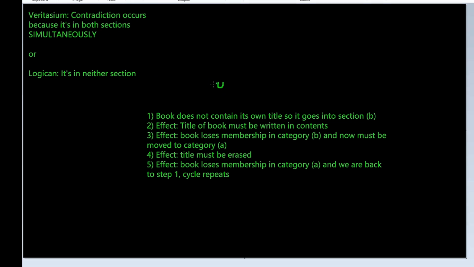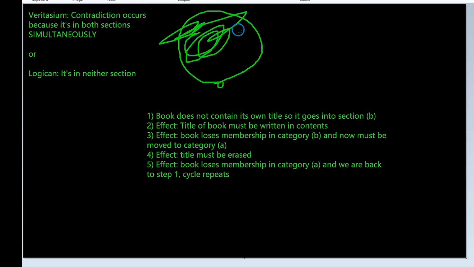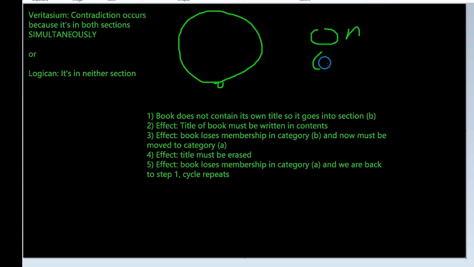Now first I want to look at this light bulb here. Okay, this is the light bulb paradox. Actually, this is not the light bulb paradox. But we have a light bulb here and it's on, it's off, it's on, off, flickering between on and off repeatedly. So the question is, is this light bulb on or is it off?